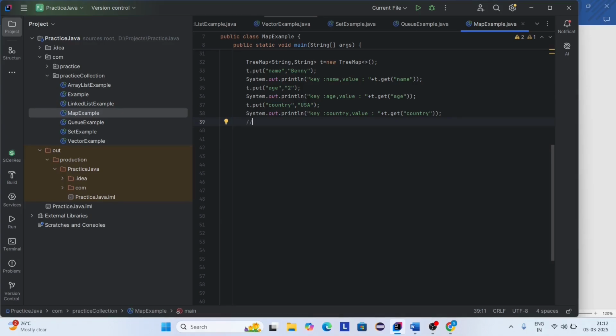Now I'm going to use first key method. So this method is getting the first key. So in this statement I remove these and I'm using first key.